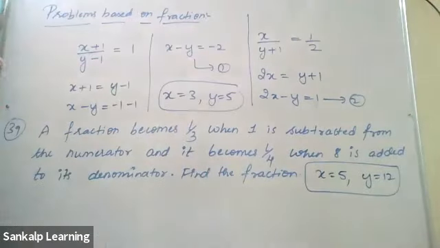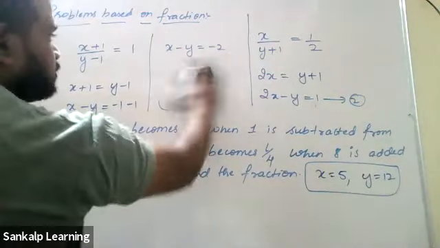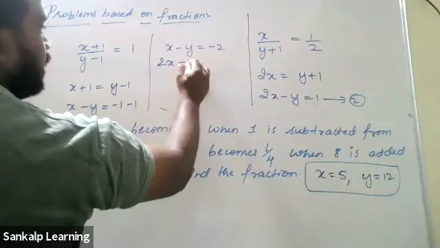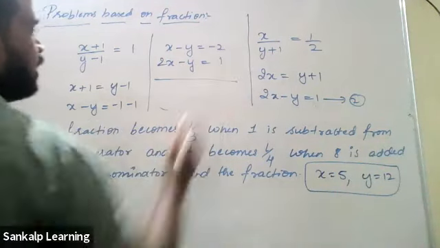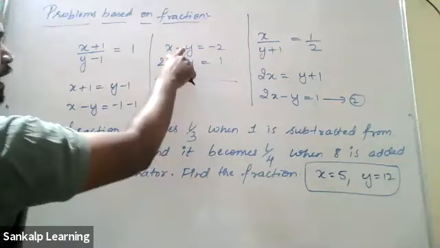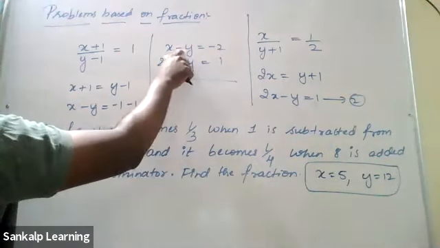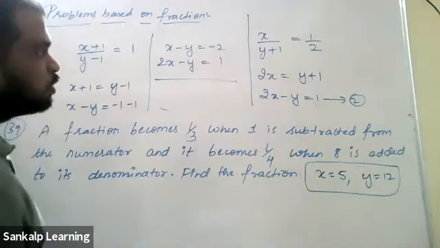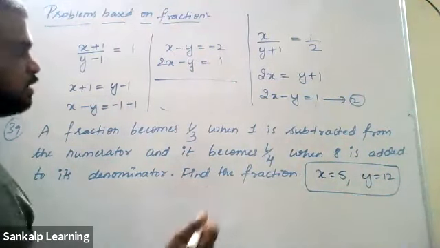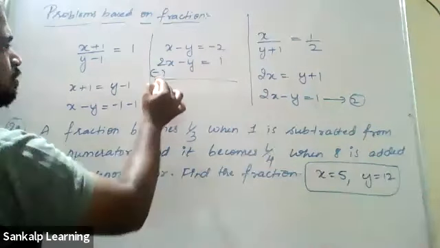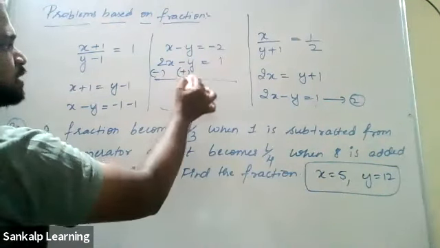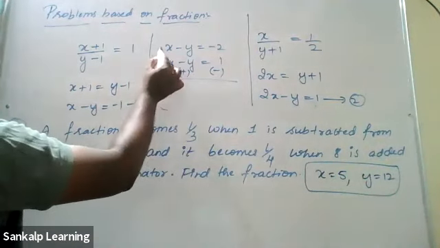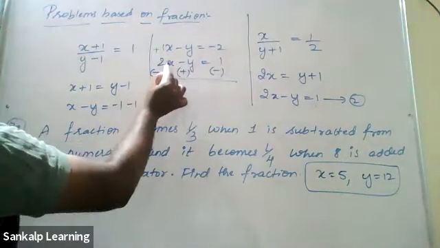Okay, Manya, I'll do it for you. x minus y is equal to minus 2. 2x minus y is equal to 1. You said you are eliminating y. The coefficient of y is minus 1. Here also the coefficient of y is minus 1. Both are with the same sign. So change the sign throughout. This plus 2x will become minus 2x. Minus y will become plus y. Plus 1 will become minus 1.